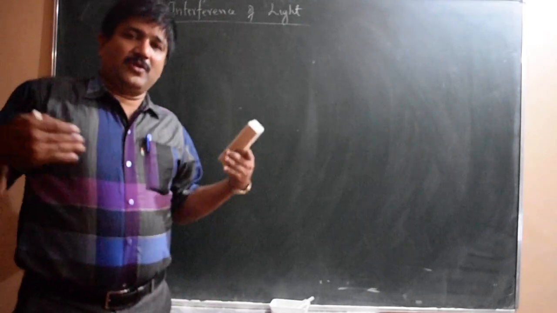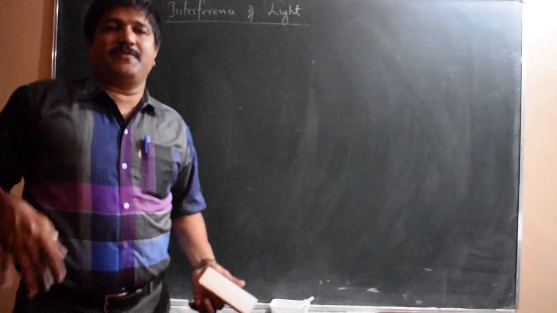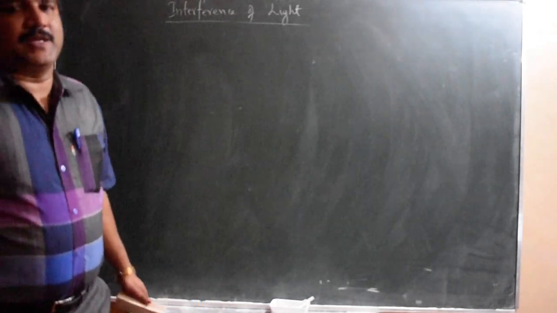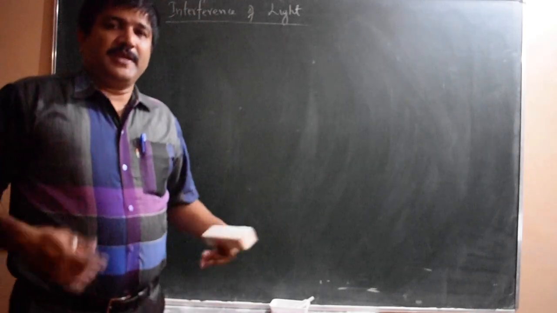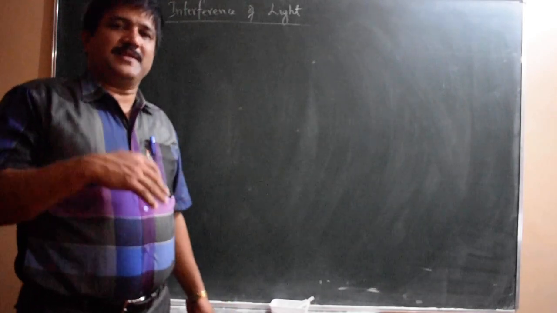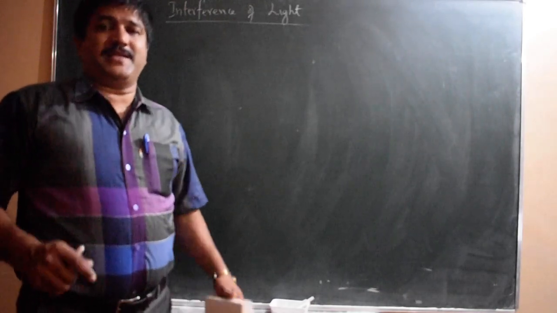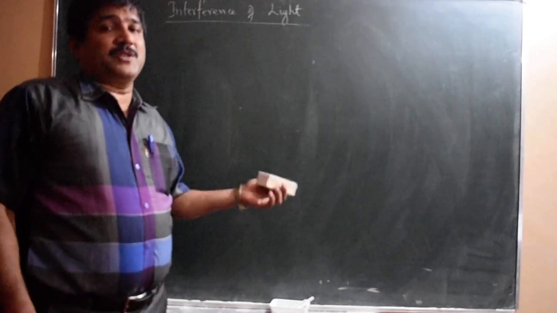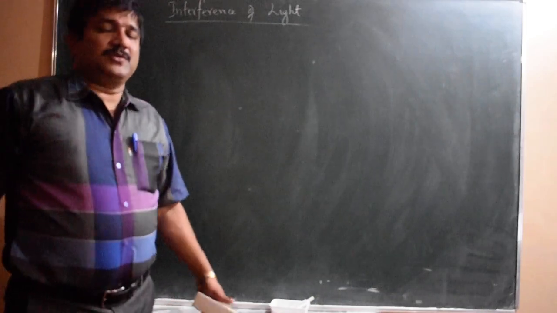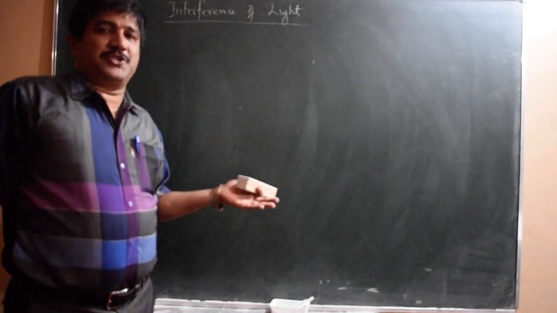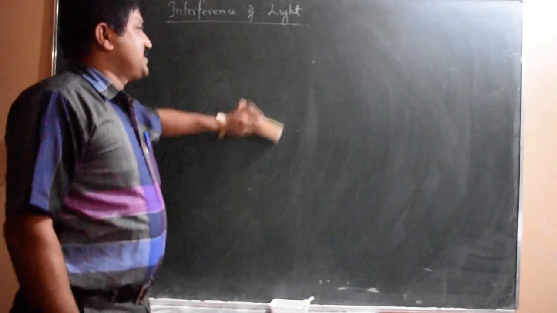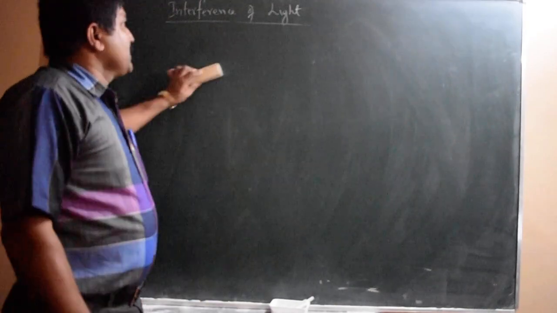So the light waves superpose, giving constructive and destructive interference. In some regions the light intensity disappears, in some regions it increases because of the superposition. So light gets redistributed. This phenomenon is called interference of light.